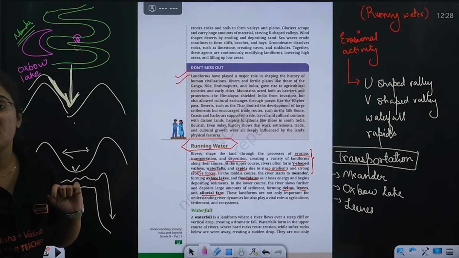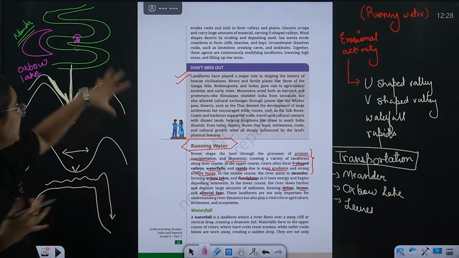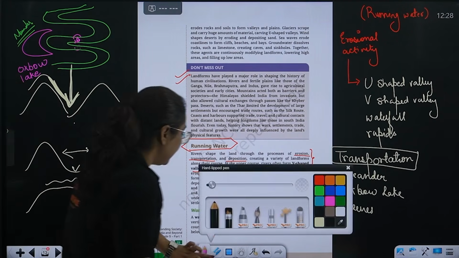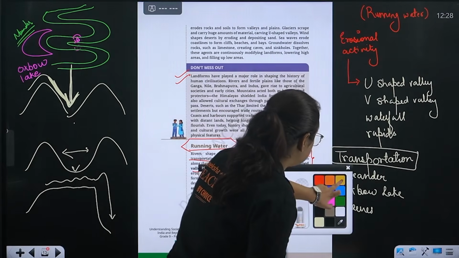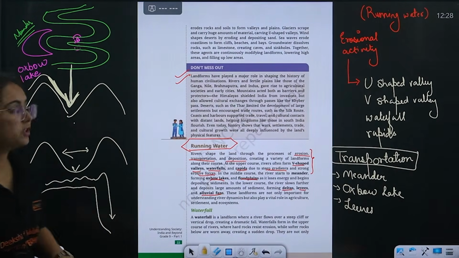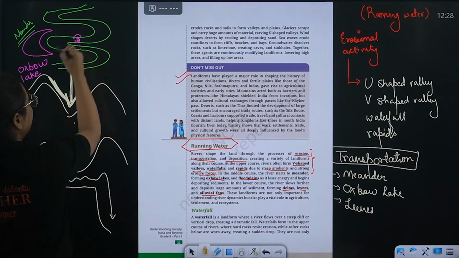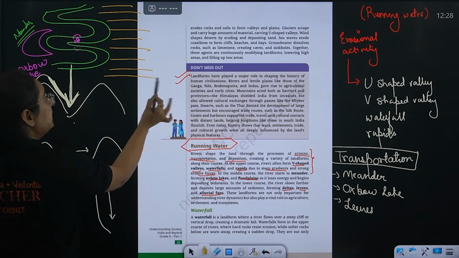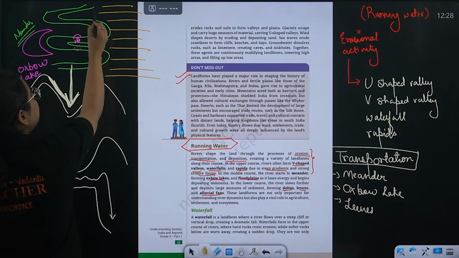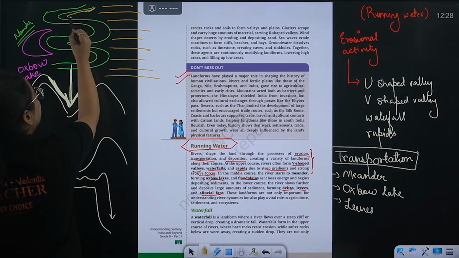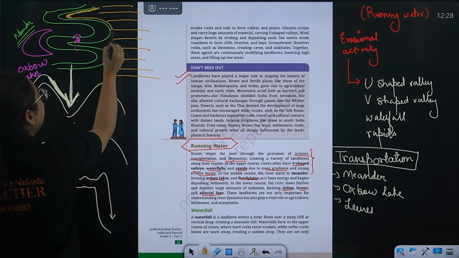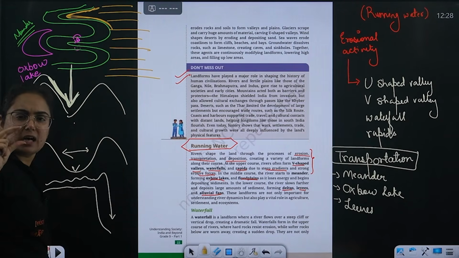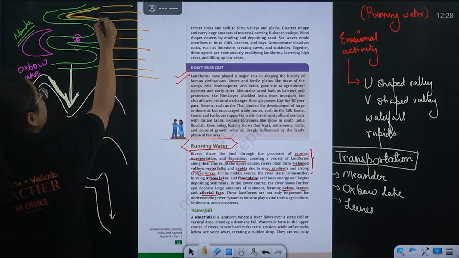Getting my point? How these landforms are formed? One more thing, beta. Because of the deposition of these sediments, see, this is the river and this is the plain region alongside the river. Whenever these sediments are deposited here, they form a raised surface, a little bit high, a small hill here. This is known as levees.